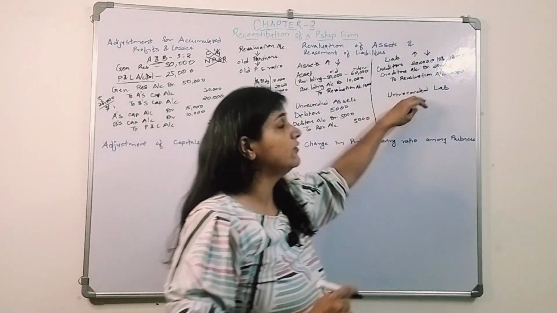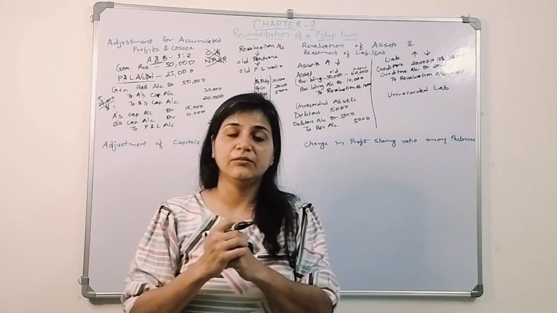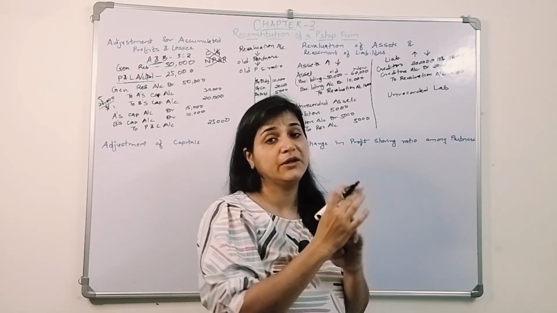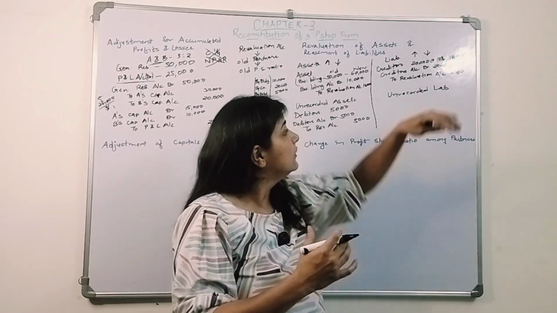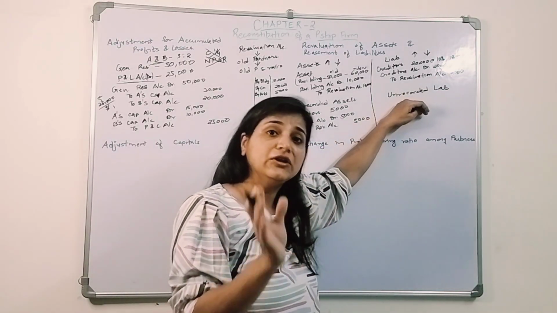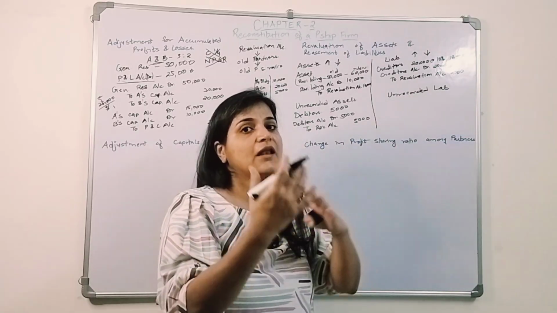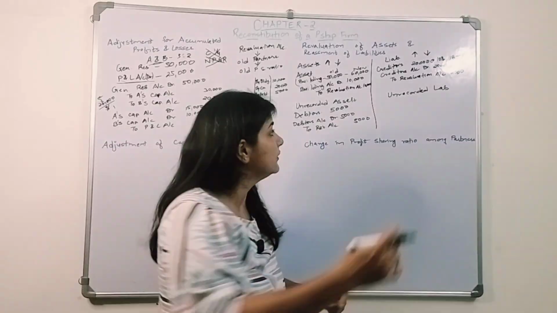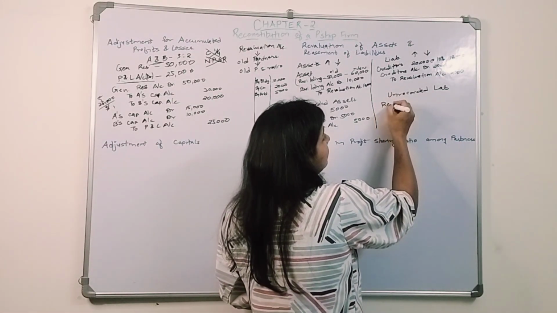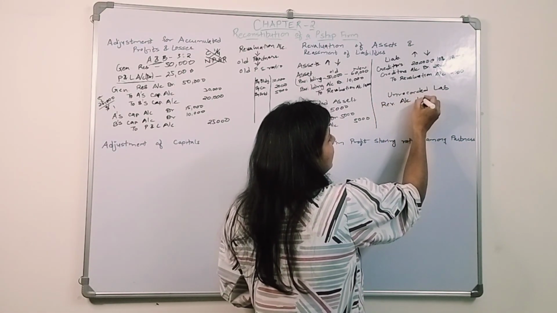Now let's say there is an unrecorded liability. There were bills payable and we forgot to record the bills payable amount in the books. So that is an unrecorded liability. We need to show it in the books now. Bills payable is a liability, so we need to credit it. So what will we debit? Revaluation account debit.